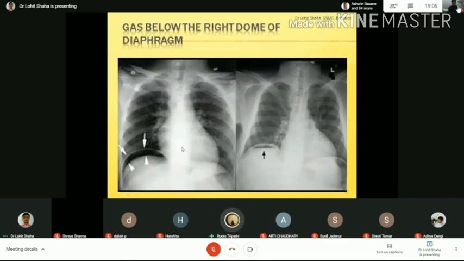Sir, is it only found below the right dome? Which one? It may be found on the left also. It may be found on the left dome, but we can't differentiate it then, because below the left dome it is normal, correct? Are you getting it? Yes. Okay, so we have to differentiate only the abnormal thing. Below the left dome it is normal. If you get it below the right dome, that is abnormal, because air travels upwards. It will accumulate on both sides, but we have to check mainly in this region, correct?